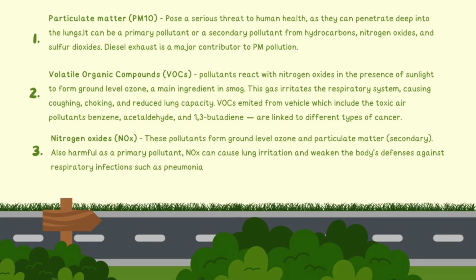Particulate matter, PM. One type of particulate matter is the soot seen in vehicle exhaust. PM poses a serious threat to human health, as it can penetrate deep into the lungs. PM can be a primary pollutant or a secondary pollutant from hydrocarbons, nitrogen oxides, and sulfur dioxides. Diesel exhaust is a major contributor to PM pollution.